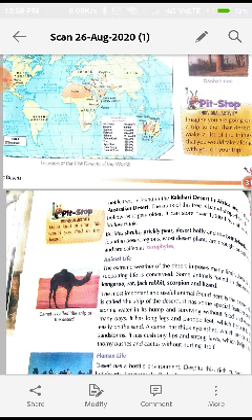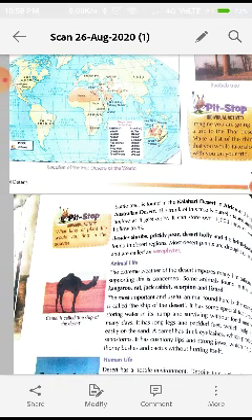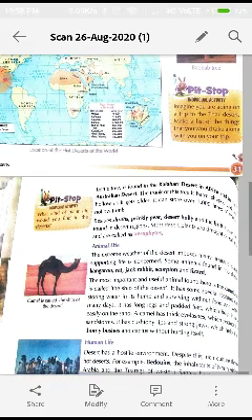You can see the location of the hot deserts of the world. A map is given. Mostly you can see in Africa, the Sahara Desert is there, and in India, the Thar Desert is there. So you can see the deserts of the different continents in this map. You can go through the map and better understand it.